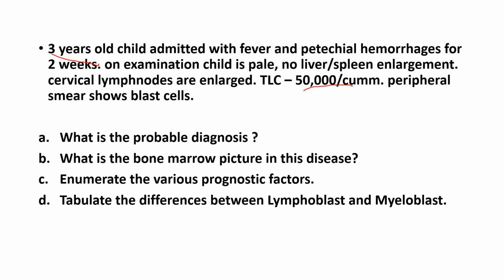And let's confirm if it is acute or not. Petechial hemorrhages, I told you that petechial bleeding disorders are only seen with acute. So it is confirmed that it is acute. And one more confirmation nicely given is that the peripheral smear shows blast cells. So where do you see blast cells? In acute leukemias, because acute leukemias are proliferation without maturation. Usually there is not a lot of maturation which happens. So you have a lot of blast cells, the precursor cells, these big blast cells, which lead to all the problems in the patient. So this answer is ALL. Leukemia in a small child is ALL.